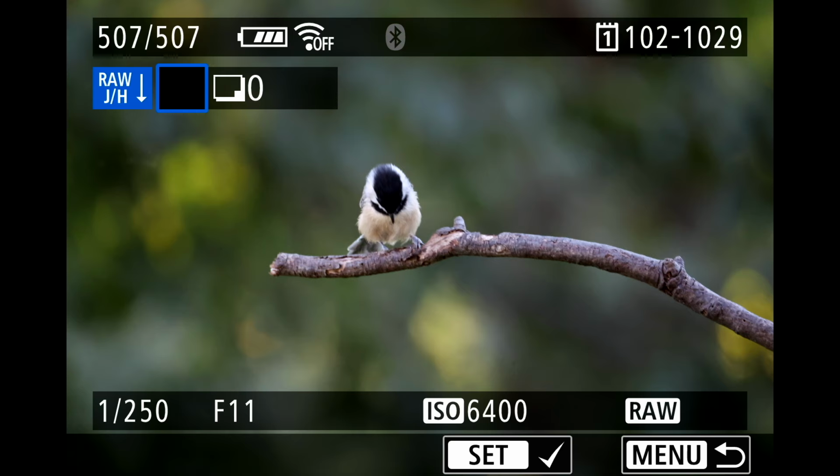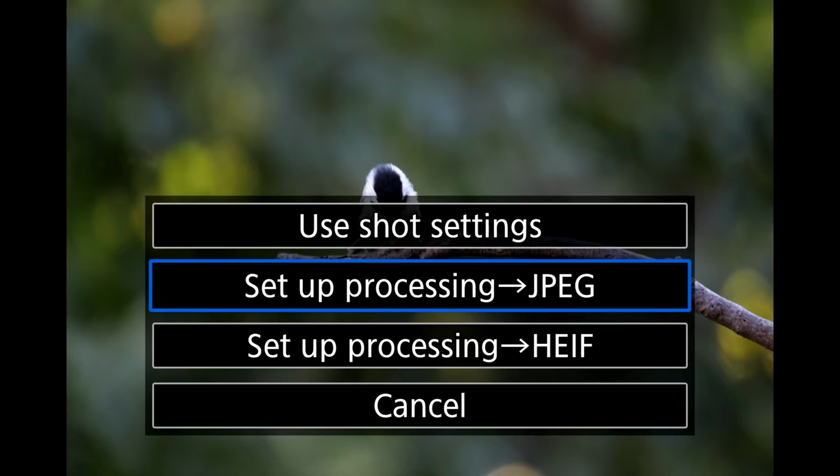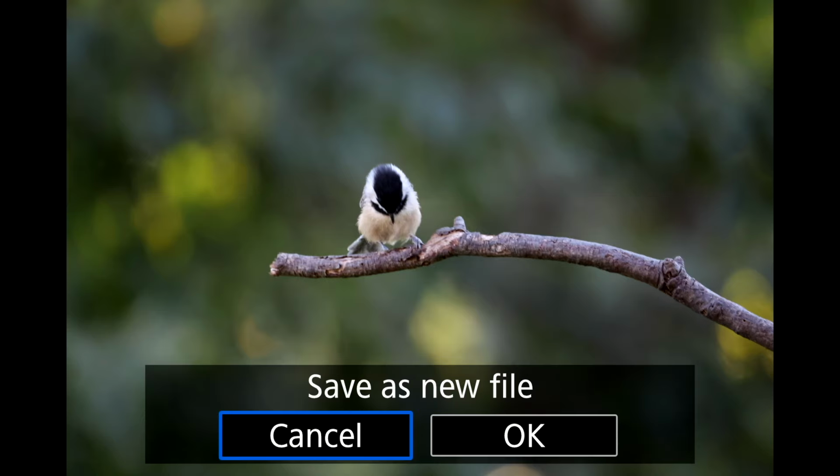let me see here, you hit the set button or the menu button. So if I hit the set button, we come on in here, and then it gives you the option to queue. When you go to queue, you can use the shot settings. You can set up processing as a JPEG or a HEIF. So let's just use the shot settings, and it will actually create another file if I really want to.